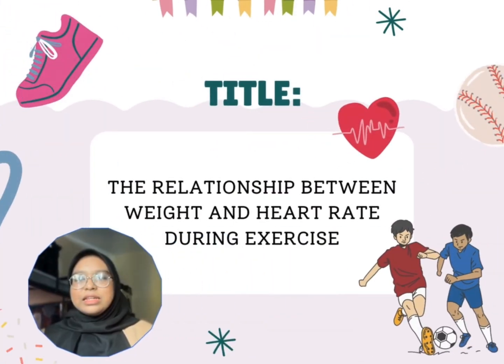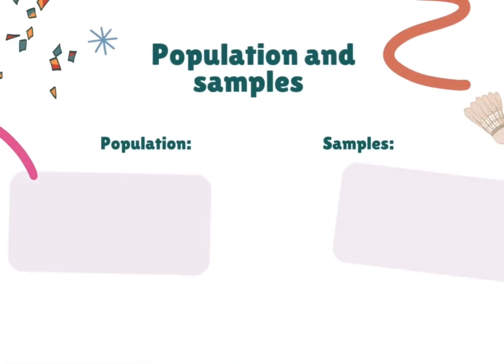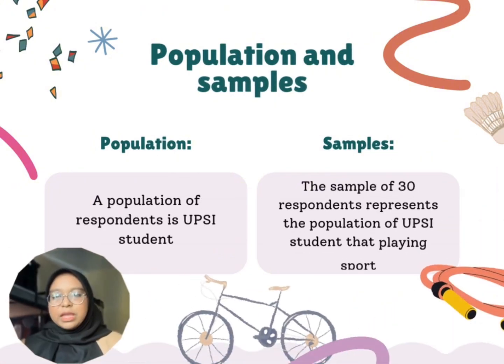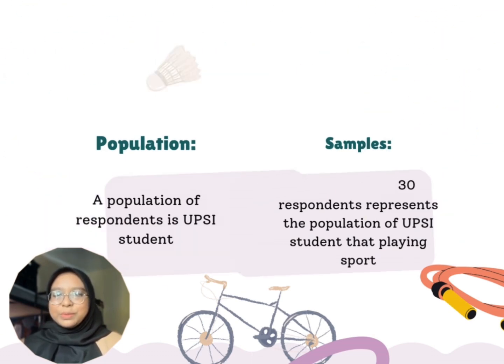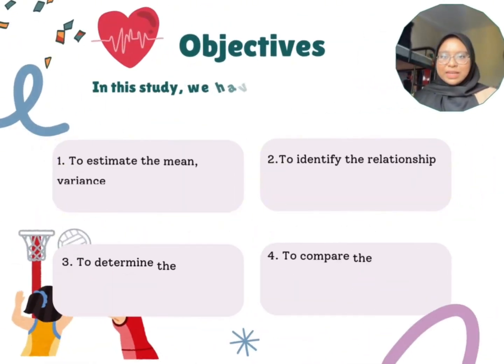First, our title is The Relationship Between Weight and Heart Rate During Exercise. Next, population and sample of study. The population of respondents is UPSI students, while the sample of 30 respondents represents the population of UPSI students that play sport.